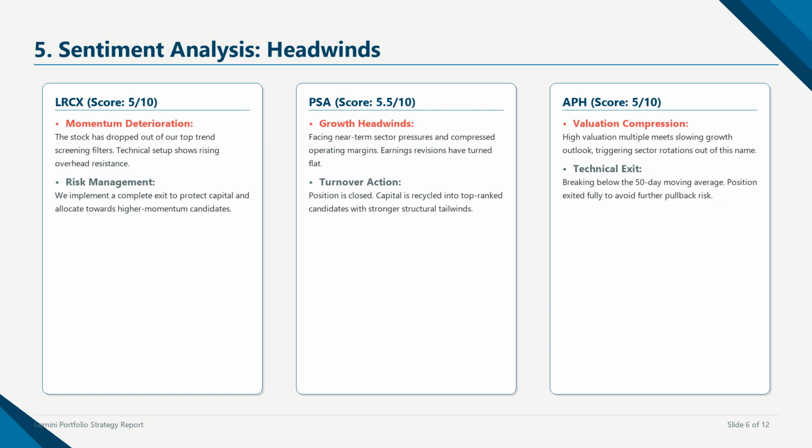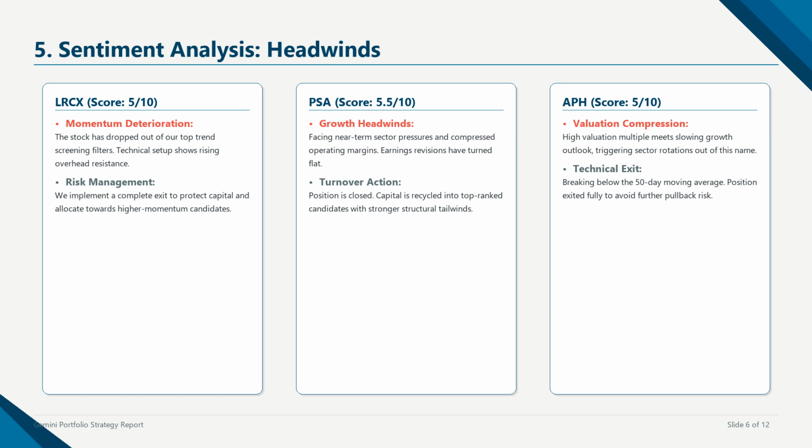Conversely, several stocks are facing significant sentiment headwinds. LRCX has dropped out of our top trend screening filters due to momentum deterioration and overhead moving average resistance. PSA is facing near-term sector growth headwinds, rising fuel costs, and compressed operating margins. Lastly, APH has seen multiple compression as retail momentum cools and technical support levels break. Growth ratings for these companies have declined in our combined screening model, prompting a complete technical exit.